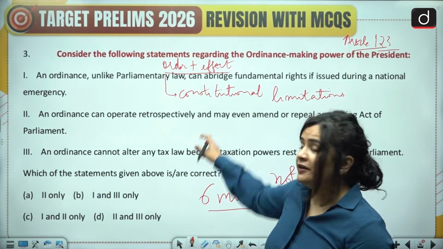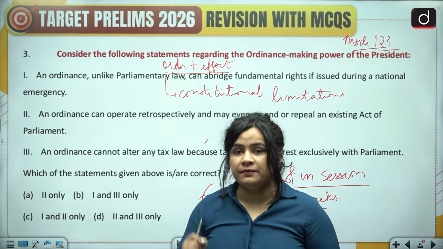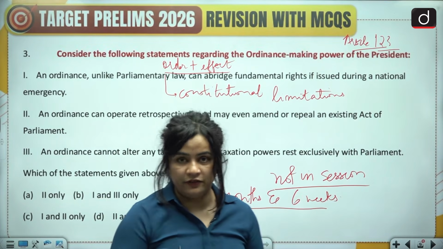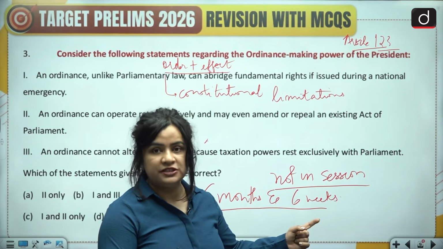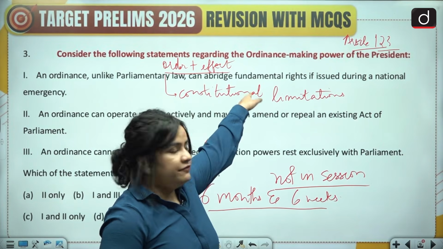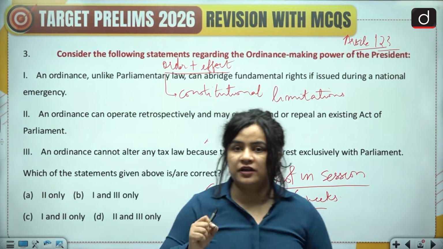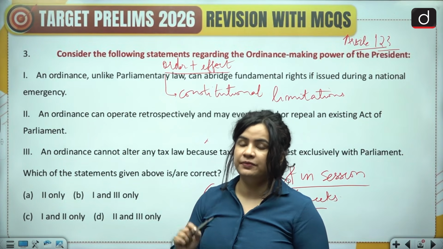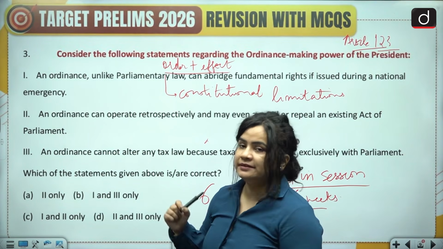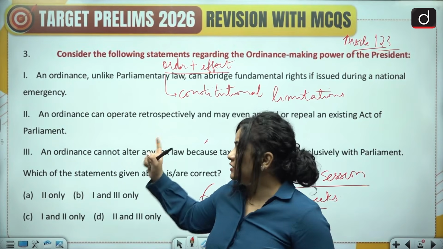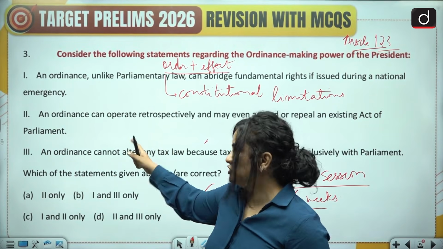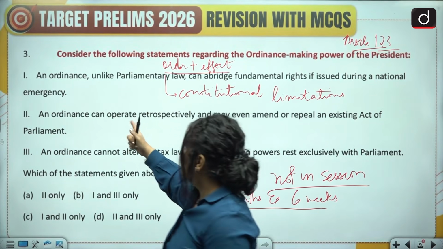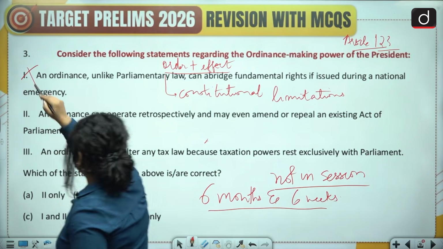And since a parliamentary law cannot abridge fundamental rights unless constitutionally approved, therefore, whether during a national emergency or otherwise, an ordinance cannot abridge fundamental rights. It's as simple as that, because it is subject to the same constitutional limitations as an ordinary law. All right. So this is incorrect.